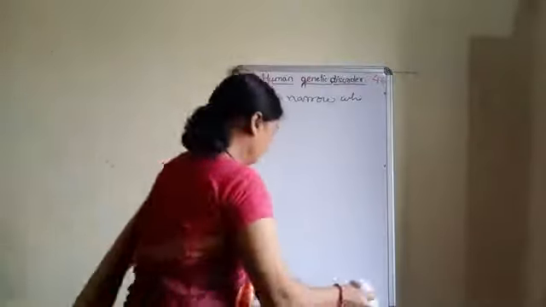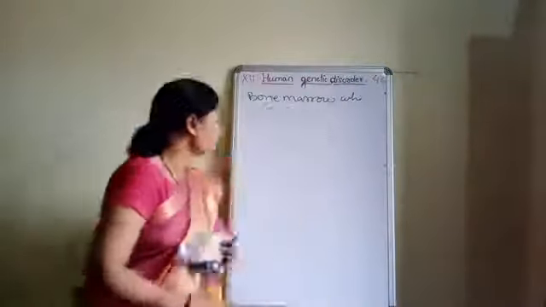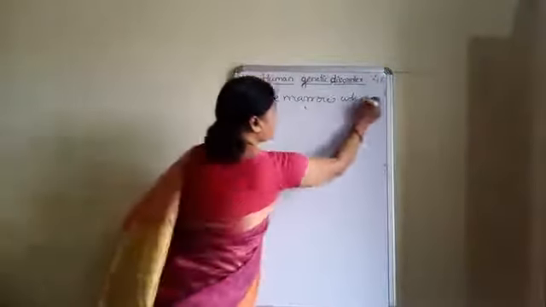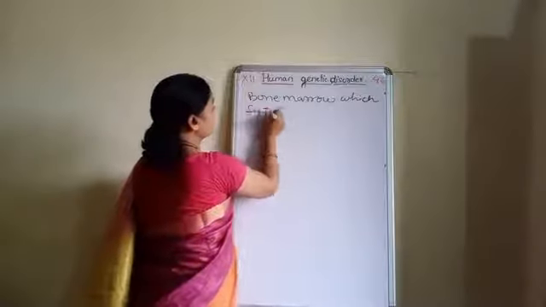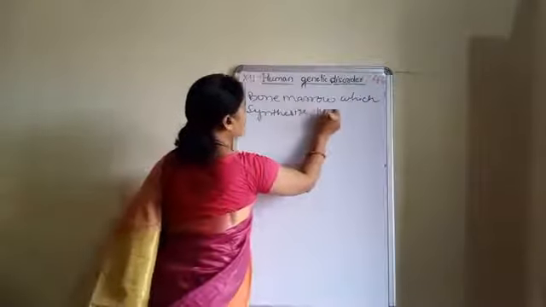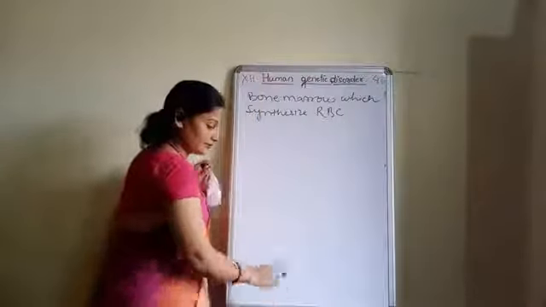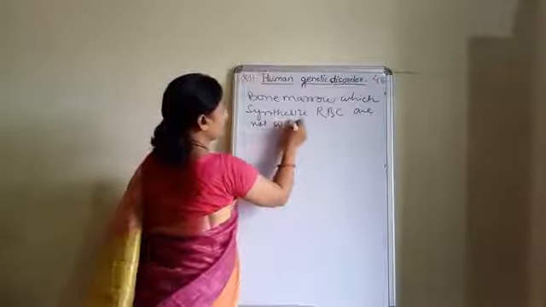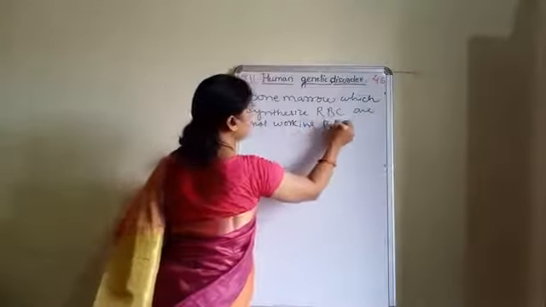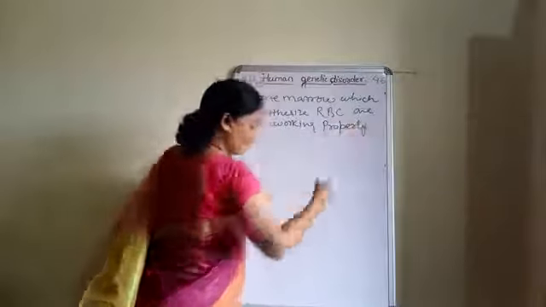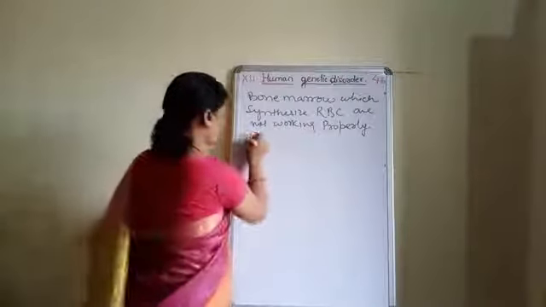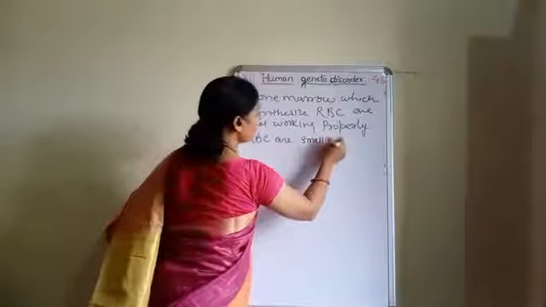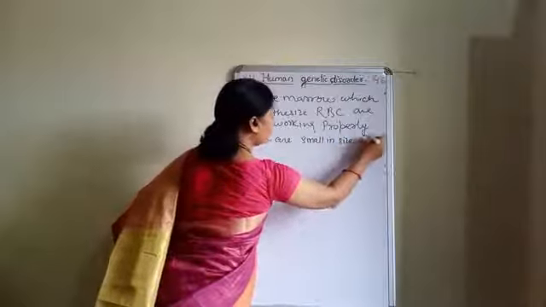Now see, I was telling you that the bone marrow which synthesizes RBC is not working properly. Why is it not working properly? Because RBCs are small in size and short-lived.